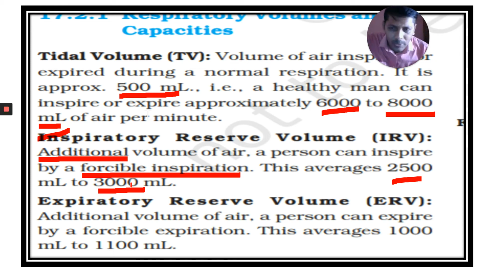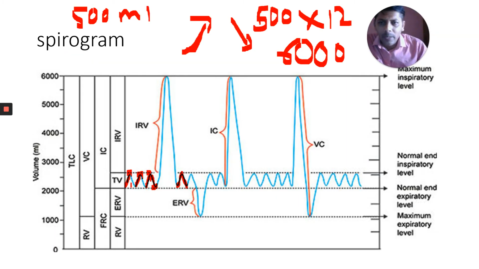I will show you this in this picture. Observe here. First you take normal inspiration, 500 ml. Now do forceful inspiration. This amount of air is what you additionally got into your lungs by doing forcible inspiration.